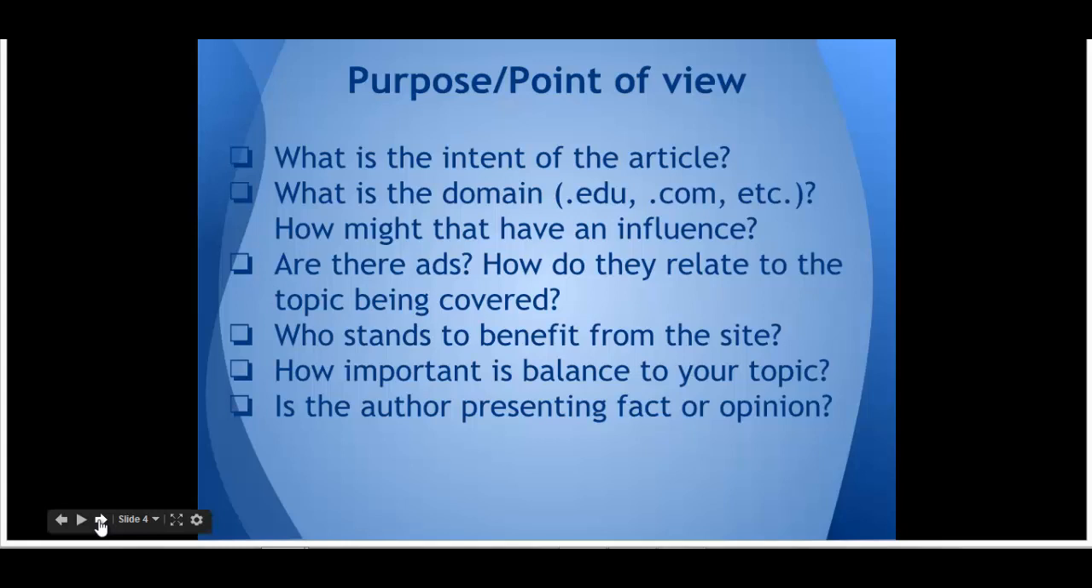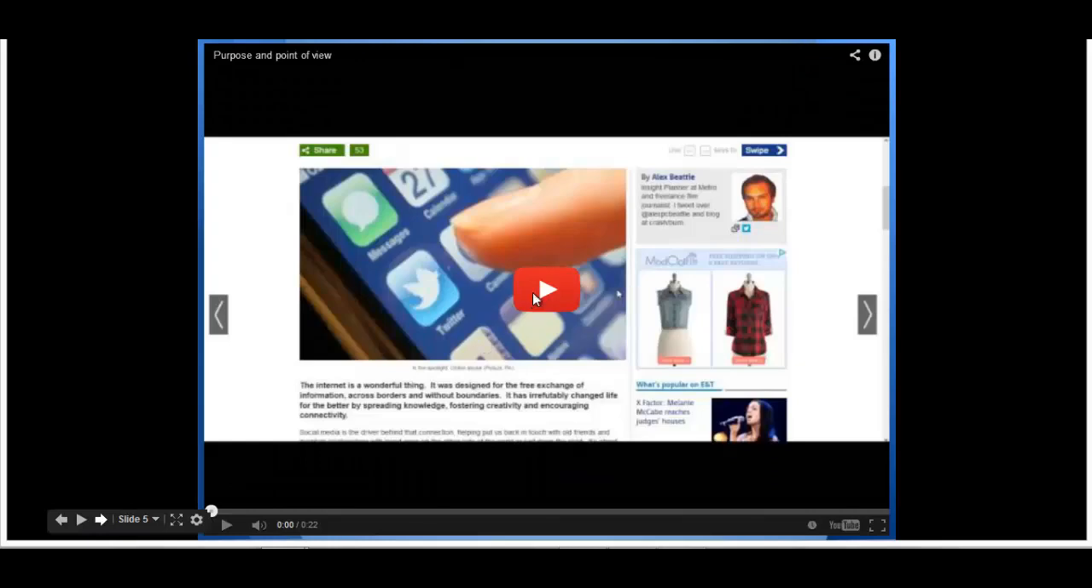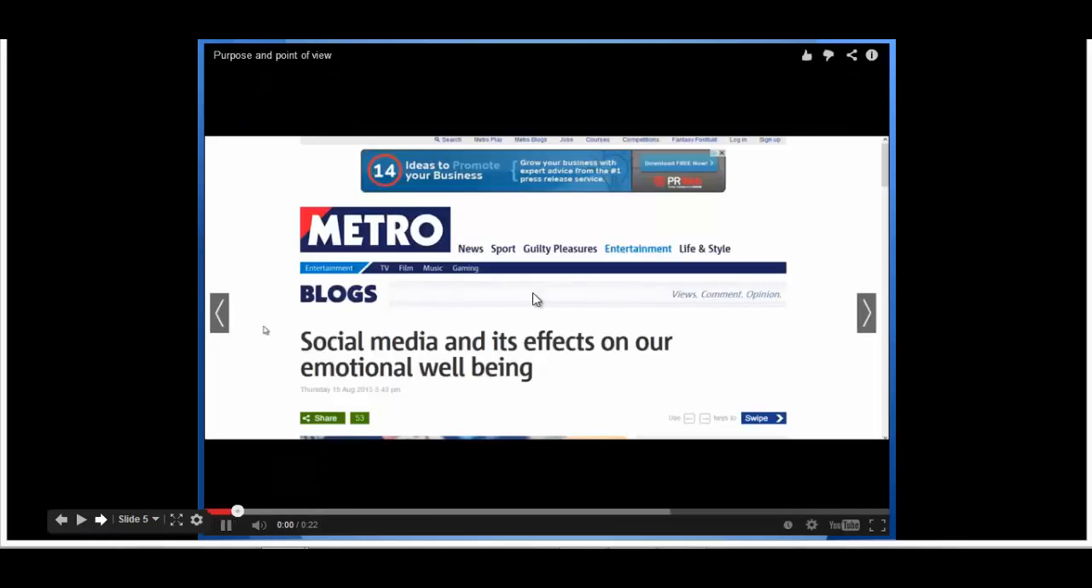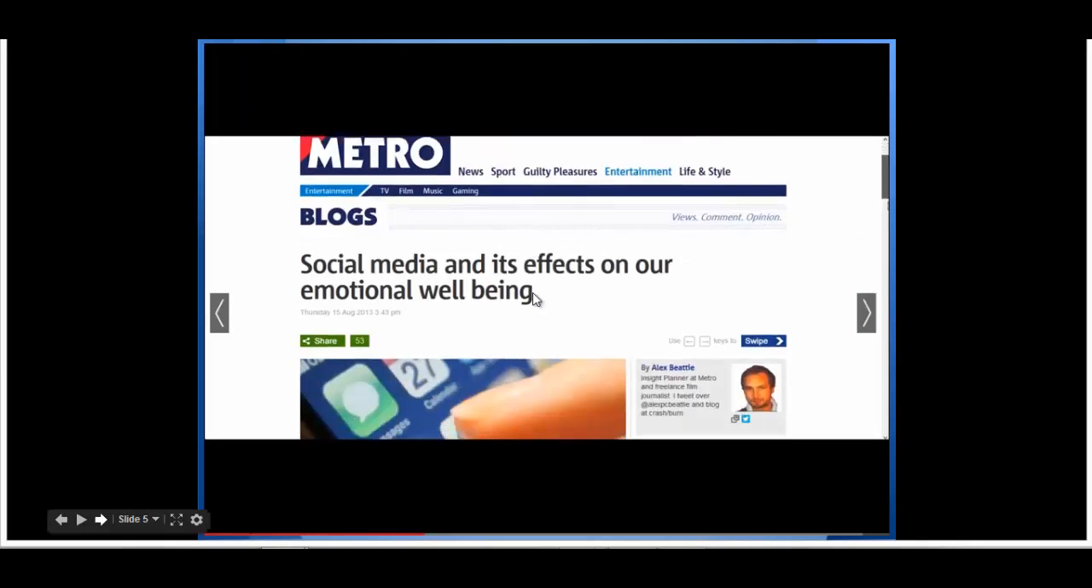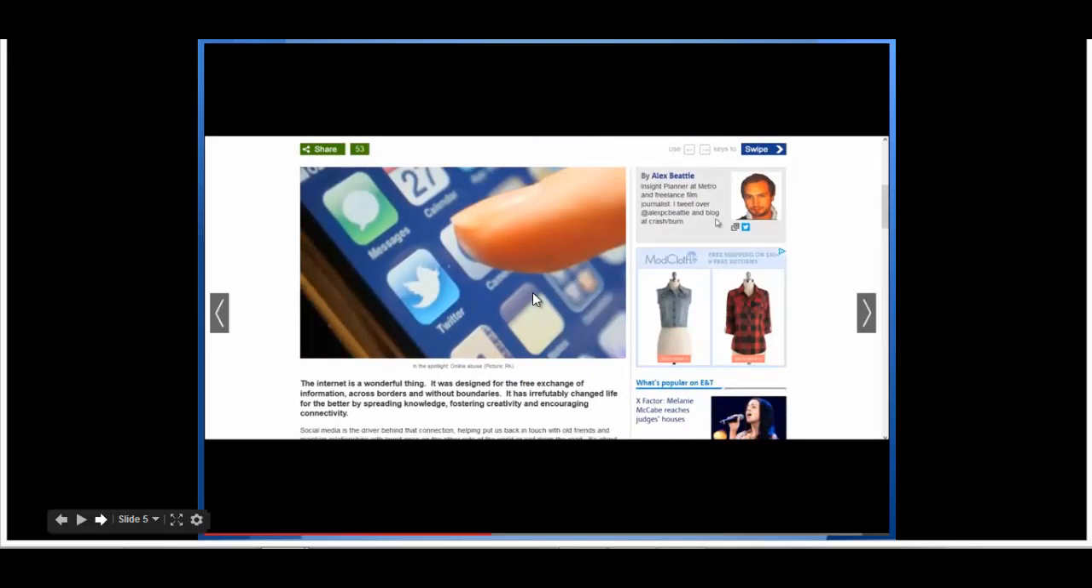Let's look at this example. At the top, you can clearly see that the author is labeled, and that it's published in the Law Journal library. If we scroll down to the bottom on the right, you can see the author's credentials. We can also see that there are ads that are unrelated to the article.